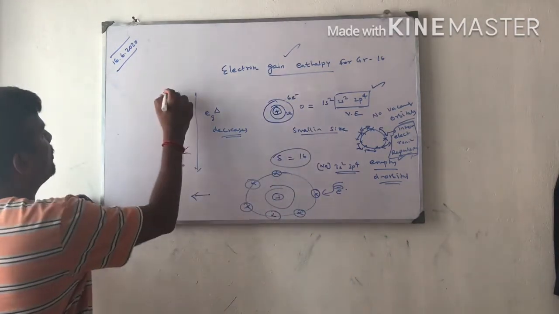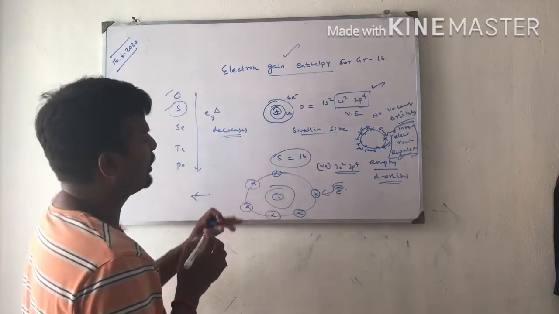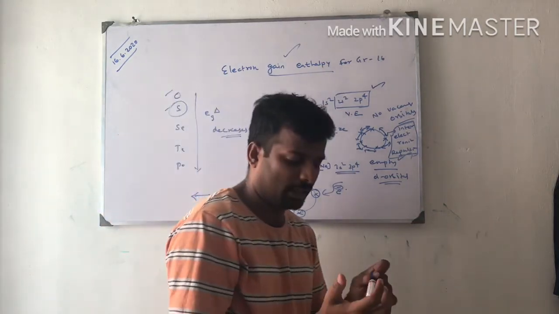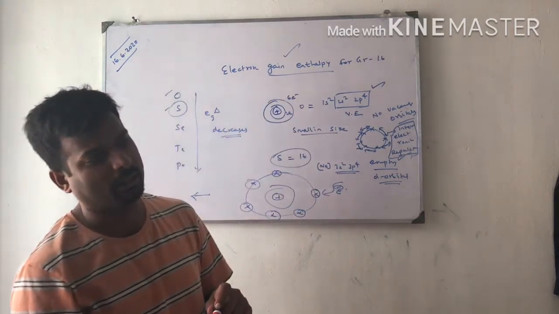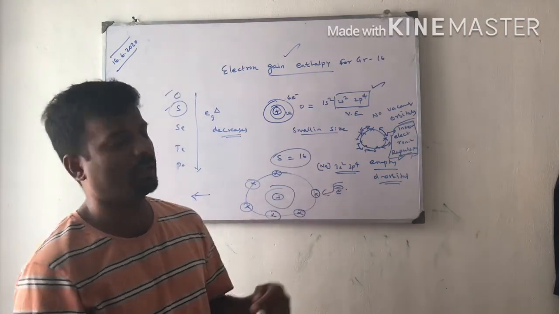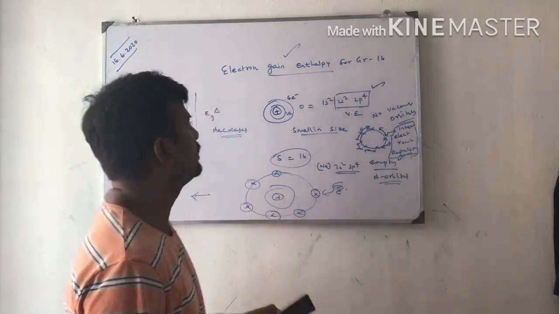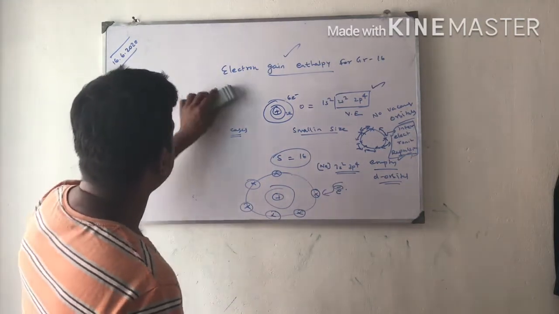But here, sulfur has more electron gain enthalpy than oxygen because of two reasons: less inter-electronic repulsion, and it has empty d orbitals.